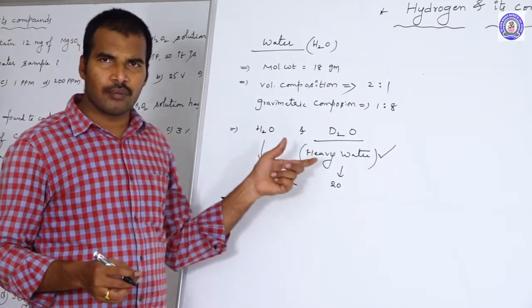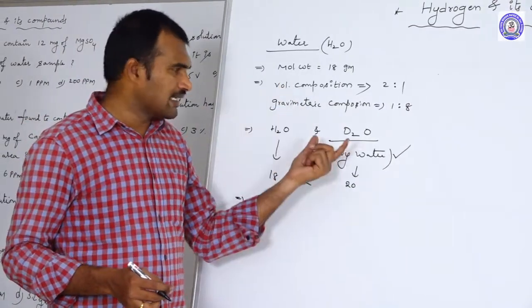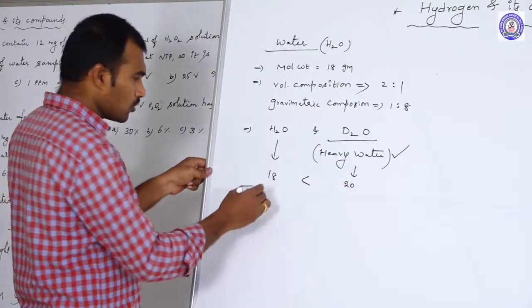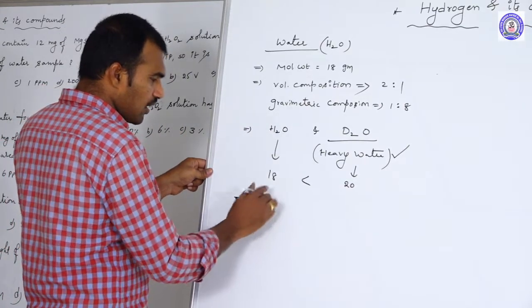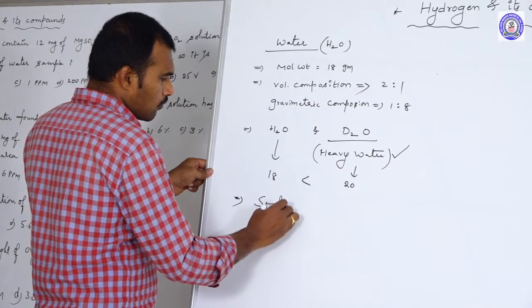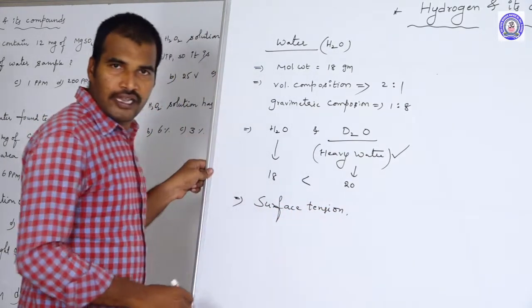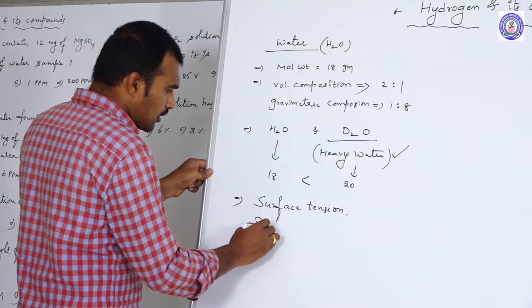When you compare water with heavy water, most of the physical properties are higher for heavy water than water, but except three properties. What are those? One is surface tension. The next one is the dielectric constant.